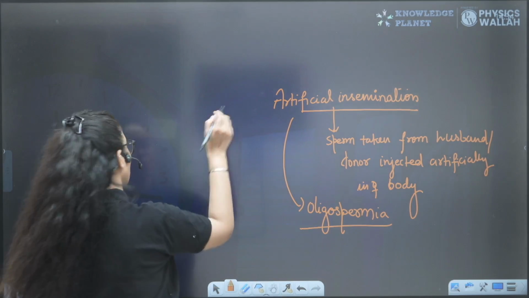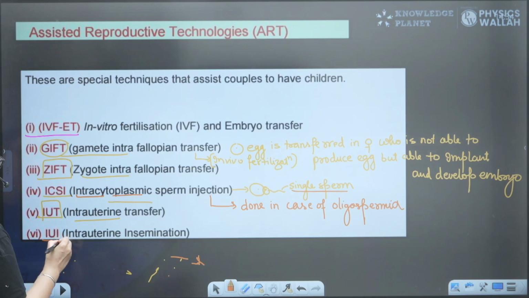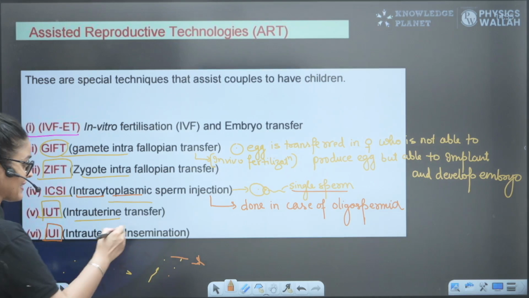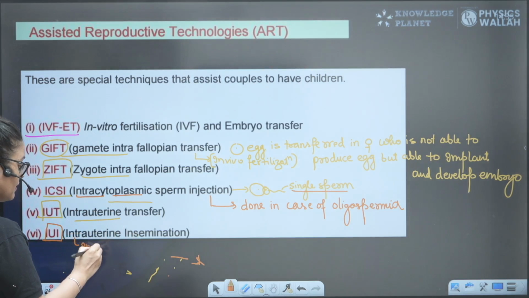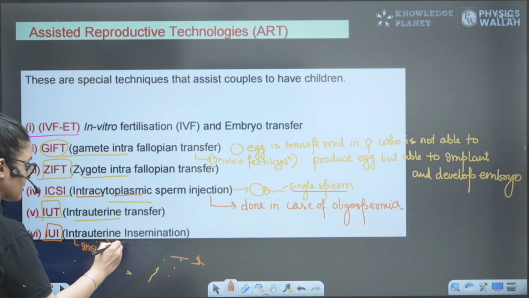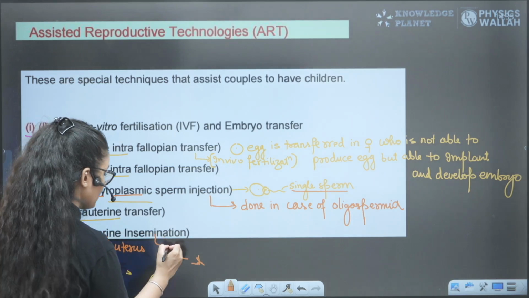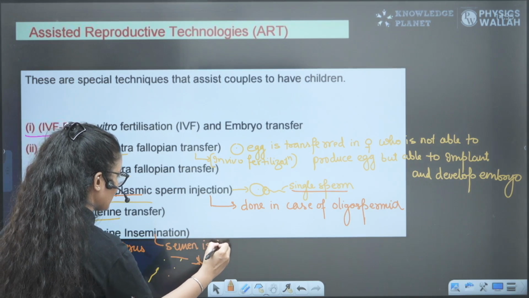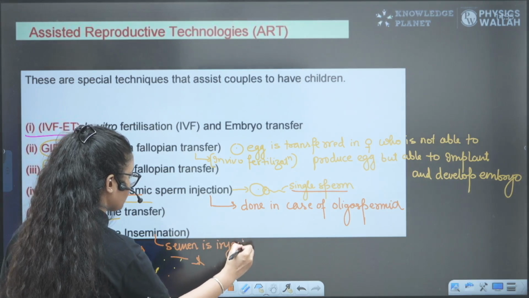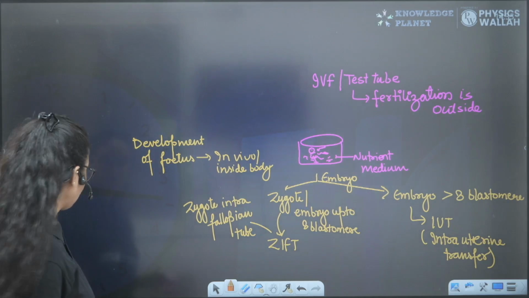And if the sperm is directly injected in the uterus, that artificial insemination is known as intrauterine insemination. Intrauterine means inside the uterus. Insemination means semen is injected, right? So semen is injected in the female body, and obviously fertilization follows, right? So you have to remember all these steps.